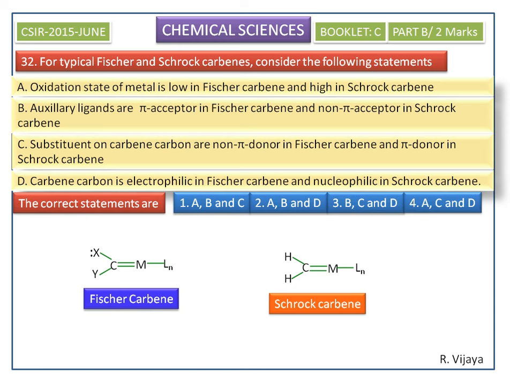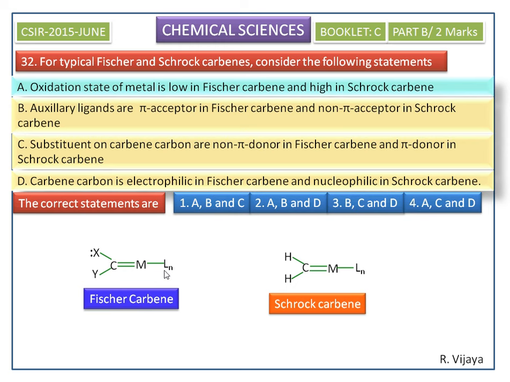Usually in Fischer carbenes, the metal is in a low oxidation state. In Schrock carbenes, the metal is in a high oxidation state. So option A is the correct one. That is, the oxidation state of the metal is low in Fischer carbenes and high in Schrock carbenes.